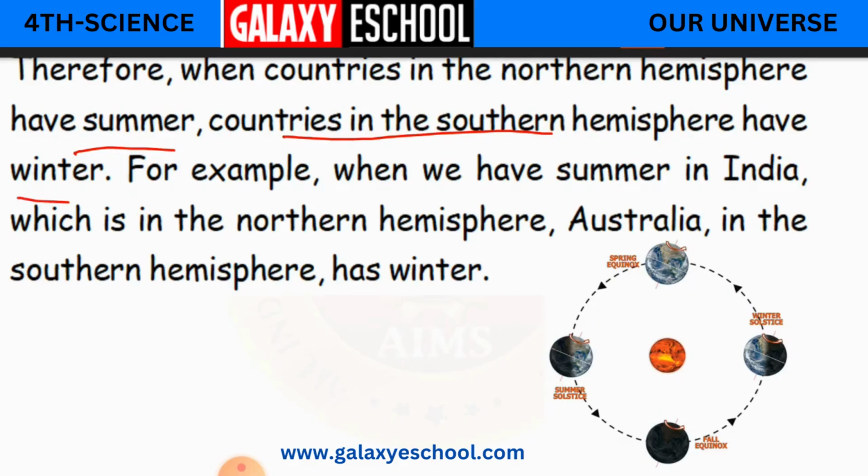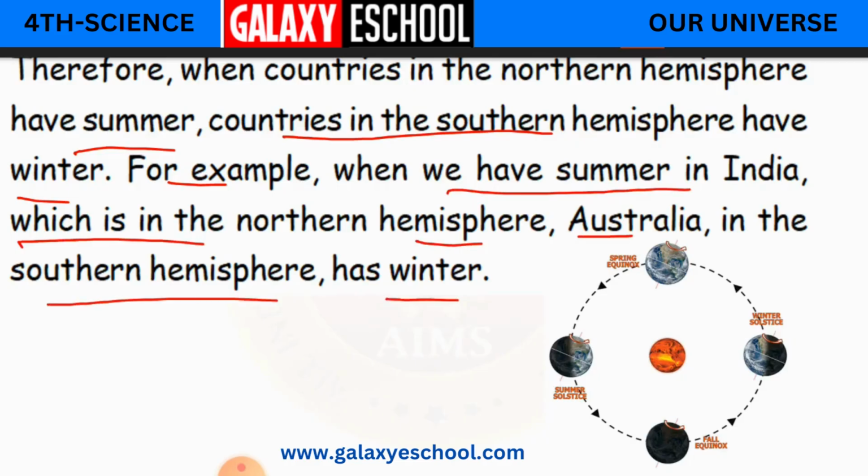For example, when we have summer in India, which is in the northern hemisphere, Australia in the southern hemisphere has winter. See here, when we have summer in India, where is India? India is in the northern hemisphere, and Australia is in the southern hemisphere. So these are opposite direction countries. When it is summer in India, Australia will be having winter.